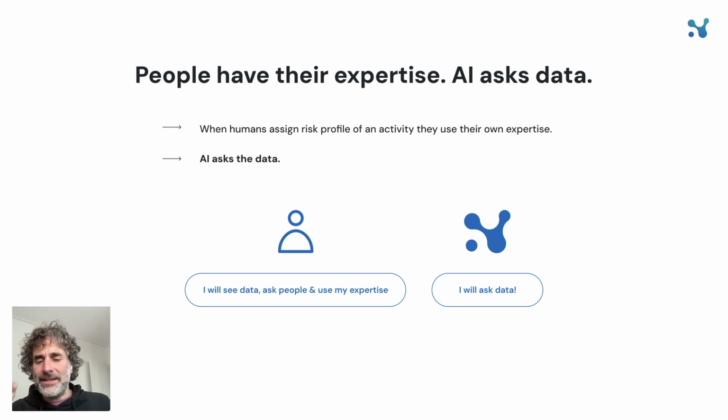Humans do that by asking, using their expertise. The AI asks its data. Oh, and by the way, when we say similar activities, we look at the name and activities at the same WBSs, and then we slowly climb up. So, sorry to reiterate, AI asks data, humans use their expertise. The only reason why the AI uses data is that it doesn't have the years of experience that you have.